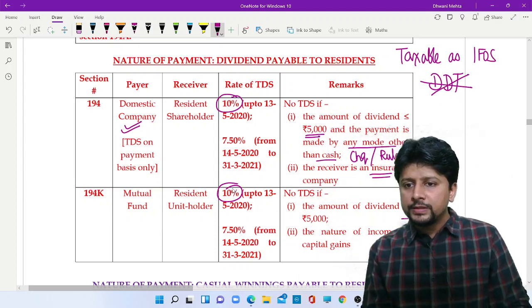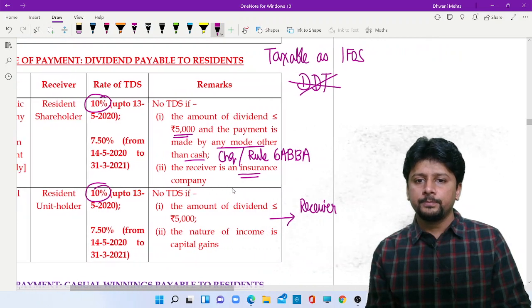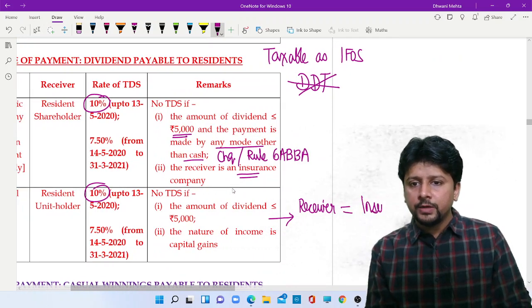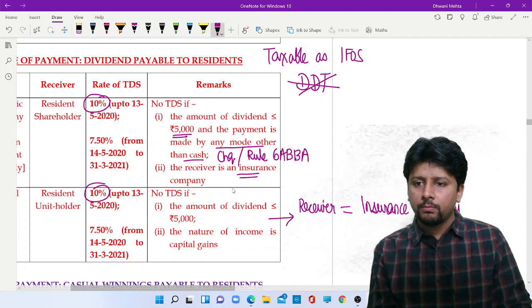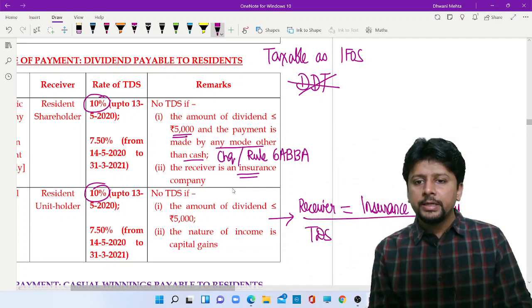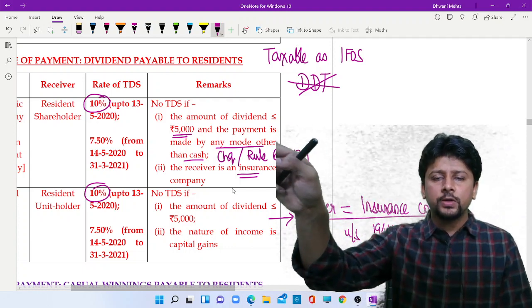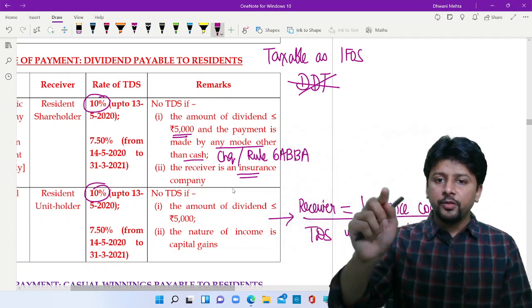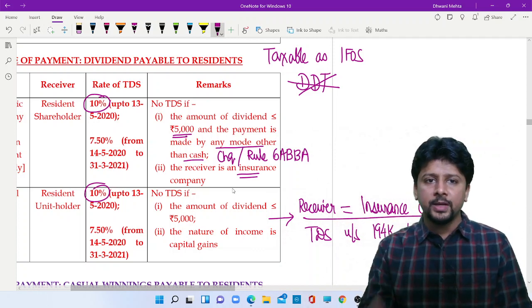Surprisingly, if the receiver is an insurance company, this point is not mentioned as an exception here. So if the receiver is an insurance company, then TDS under section 194K will apply. If a domestic company is paying dividend to an insurance company, don't deduct tax. But if a mutual fund is paying dividend to an insurance company, TDS provisions will be applicable.